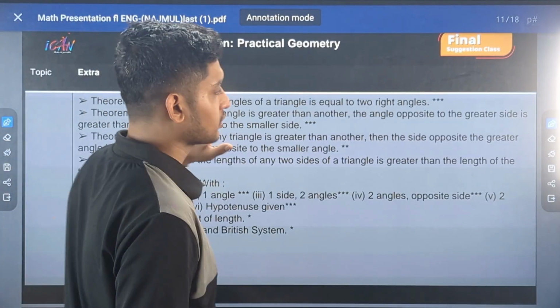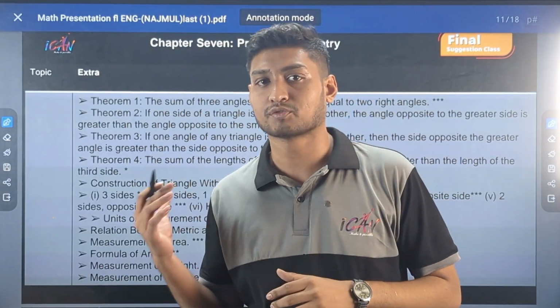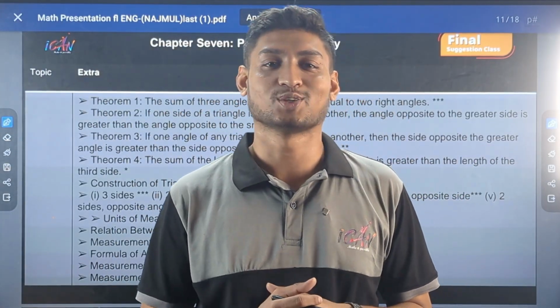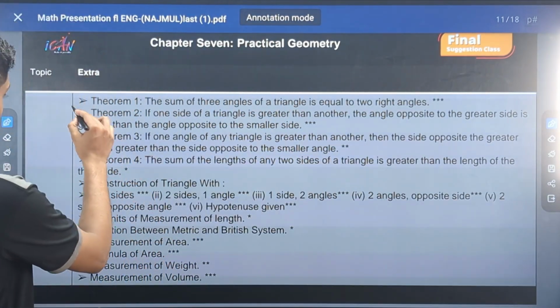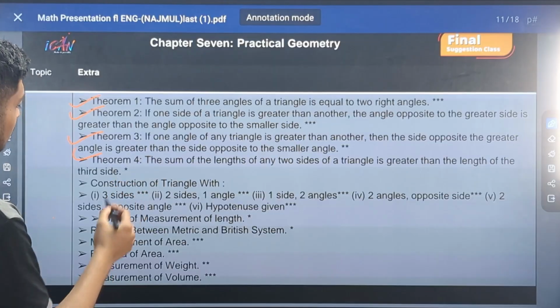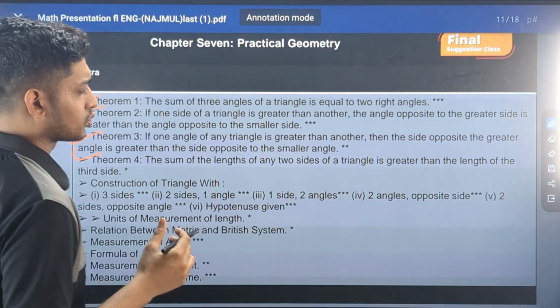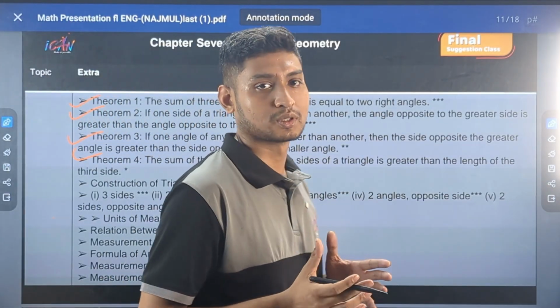Okay, so here are some extra topics apart from the textbook which we need to know as well. So what are those topics? Those topics are theorem 1, 2, 3, 4 related to triangles. So where can we get these theorems?